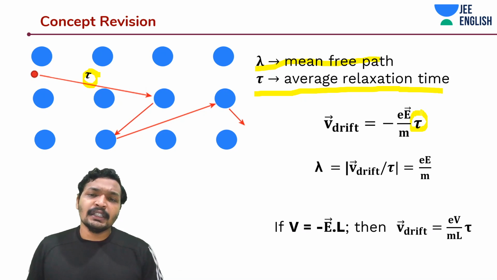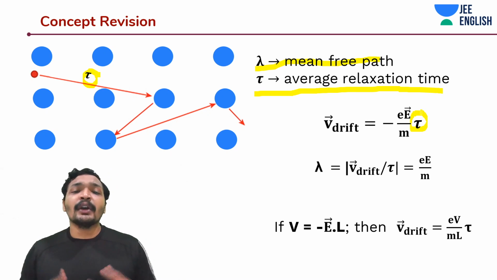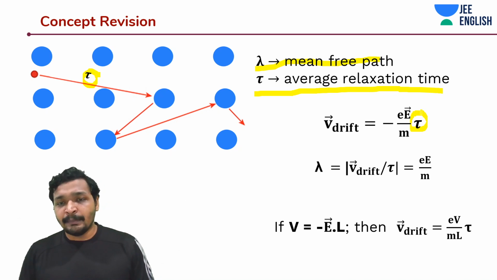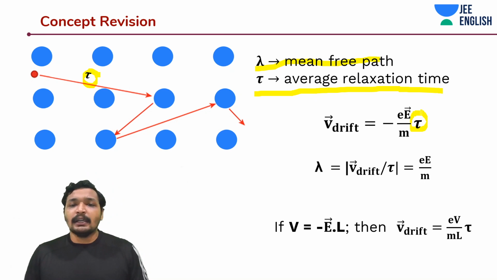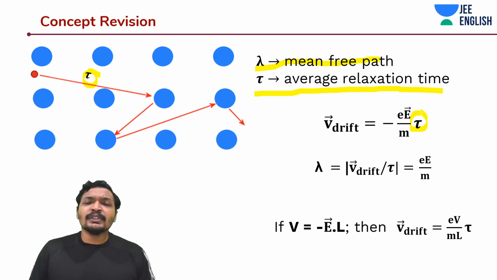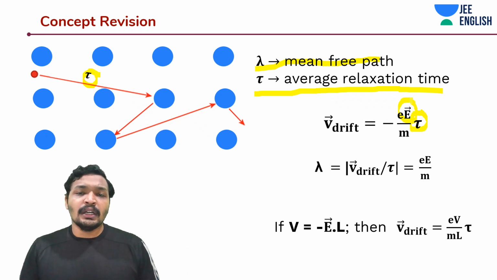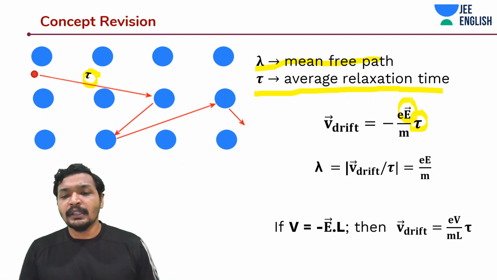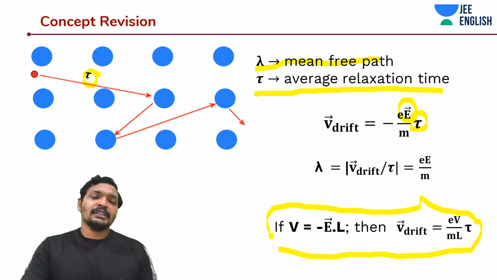So it's easier to remember that we are making use of the v is equal to u plus at equation to derive initially the acceleration, and then to derive the drift velocity. You are calculating the acceleration from F is equal to ma, and you understand why it is undergoing drift velocity, just because the electrons are not moving like what we are thinking. And one other thing that you can do is substitute this E in terms of potential, where the potential or the voltage is equal to E dot L, and then you would get the drift velocity in terms of potential, which is going to be eV/(mL) into tau. Tau is the relaxation time.